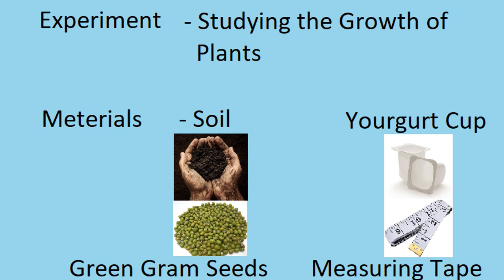Right, children? Now listen carefully. I am going to teach you how to do this experiment. So you all can do all these steps at home and you can observe, you can study the growth of plants. This is really easy. Right, children? So first of all, you need to take some wet soil and put it in the cup. And after that, you have to plant these green gram seeds in this wet soil. So it will take a few days for these tiny plants to come out of the soil.